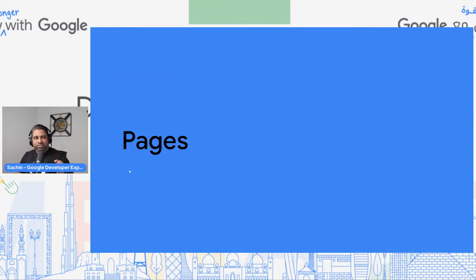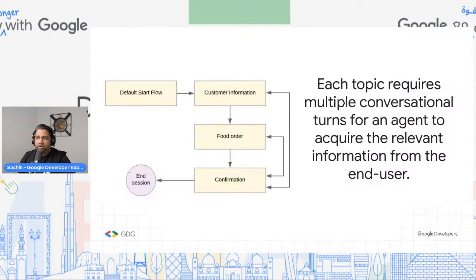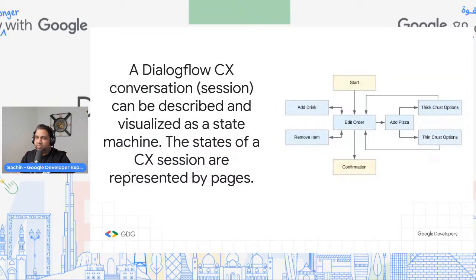Now, we talked about flows. I hope you guys understood what flows are. Then we come to pages. Pages is very simple. Think about flows as the high level topic that you are talking about. Within that specific topic, let's say we talked about food order, you will have to do a set of actions, right? What those set of actions are is possible through pages.